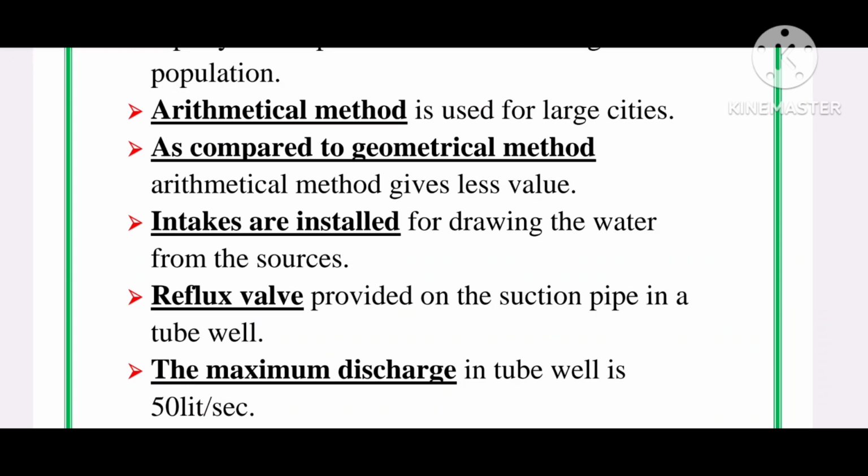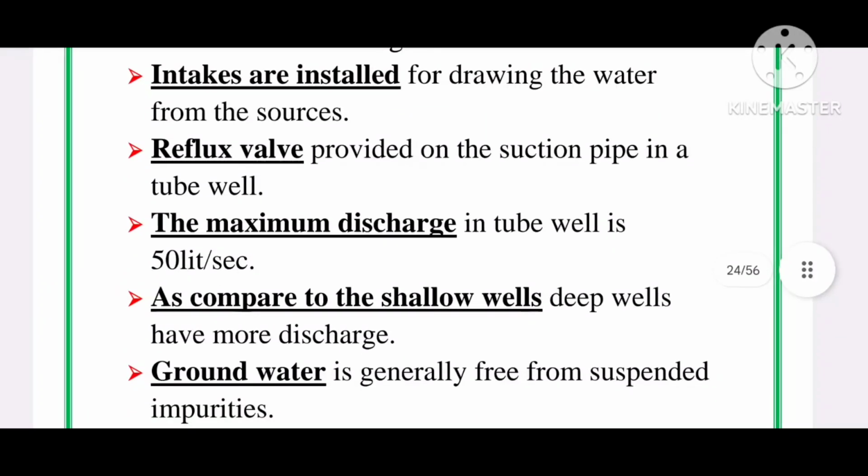Next point, intakes are installed for drawing the water from sources. Reflex valve is provided on the suction pipe in a tube well. Maximum discharge in tube well is 50 liters per second. As compared to shallow wells, deep wells have more discharge.